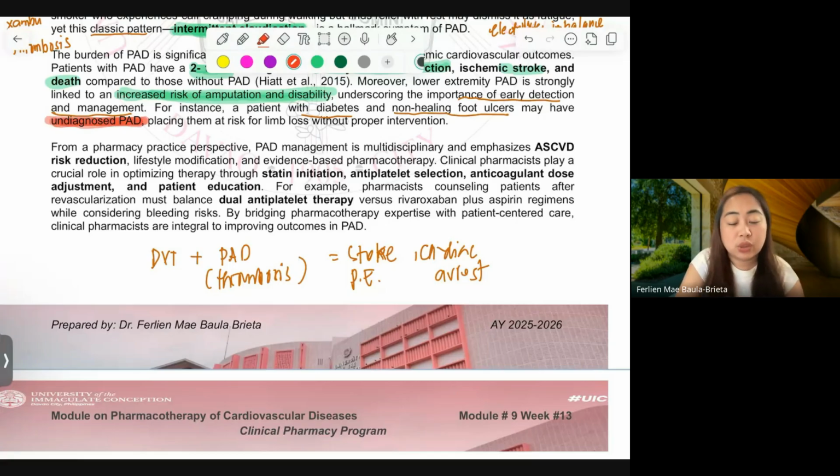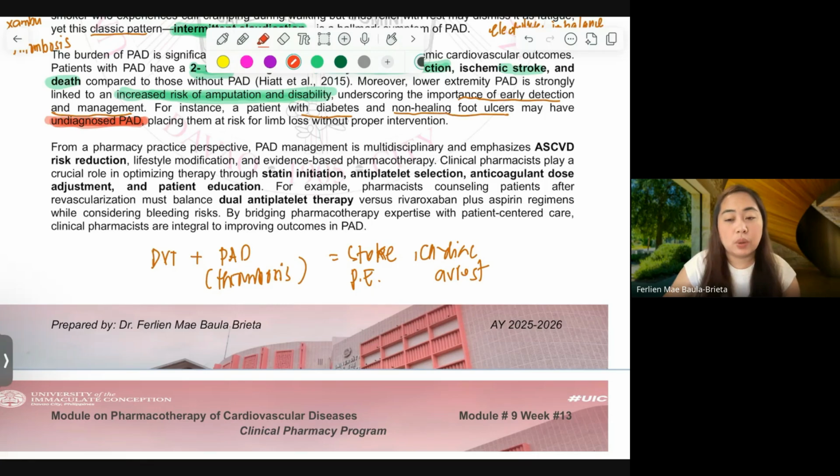Okay, do not forget this one, students. Please pay attention because it is really often disregarded. Most of the time, patients with DFU, diabetic foot ulcers, are bombarded with antibiotics, but they do not heal. It turns out they have PAD.